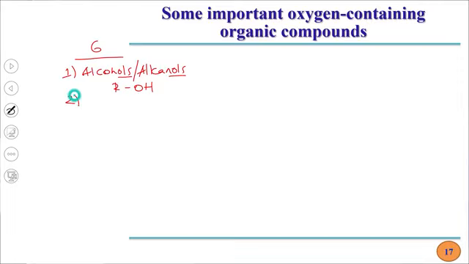The second one is ethers. Ethers are also oxygen containing compounds of hydrocarbons, and ethers can be named as alkoxyalkane. Alkoxyalkane is the IUPAC name for ethers. I will tell you about this later.